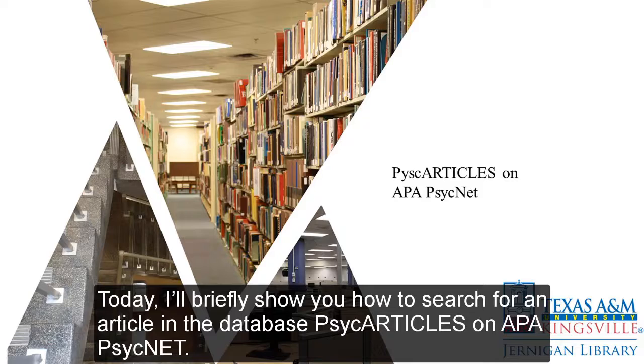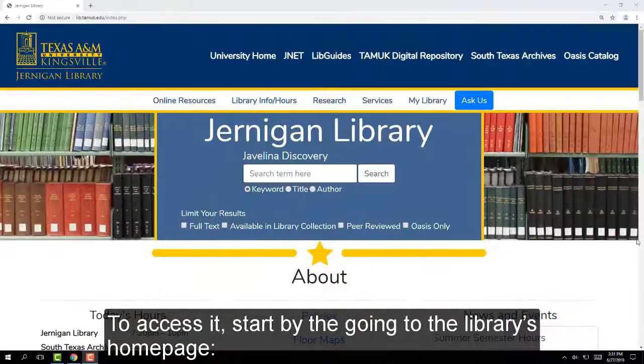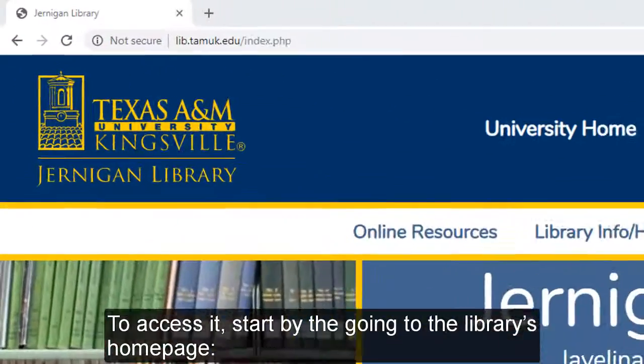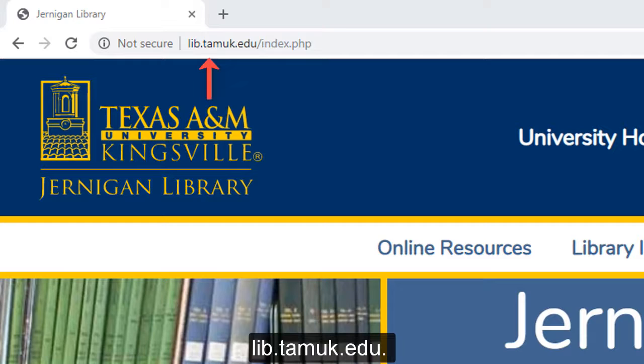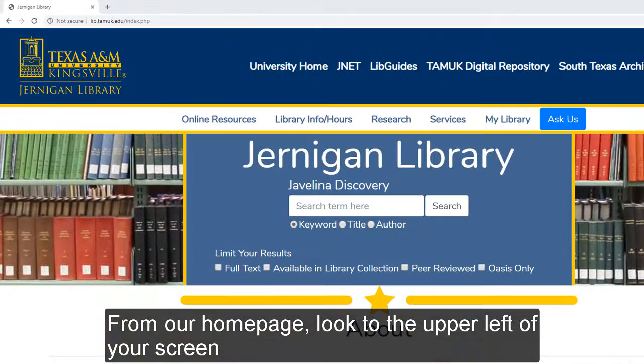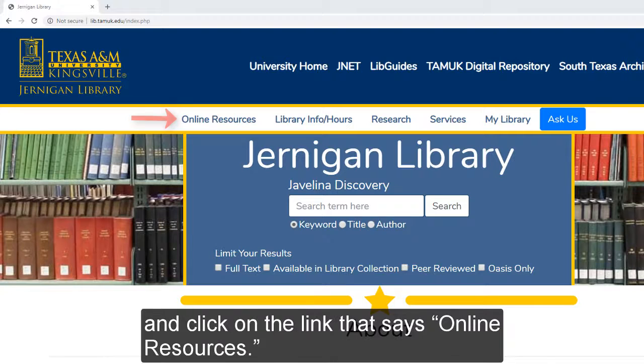Today I'll briefly show you how to search for an article in the database PsycARTICLES on APA PsycNET. To access it, start by going to the library's homepage, lib.tamuk.edu. From our homepage, look to the upper left of your screen and click on the link that says Online Resources.